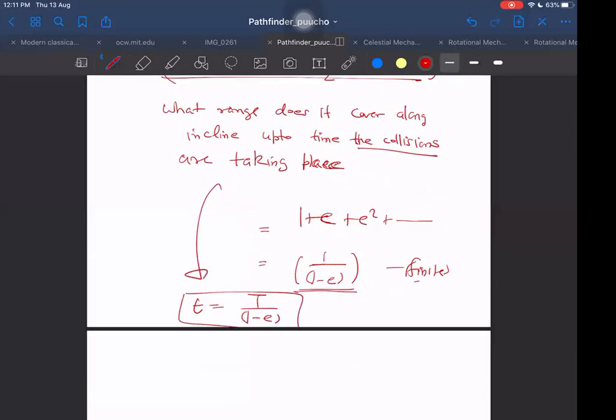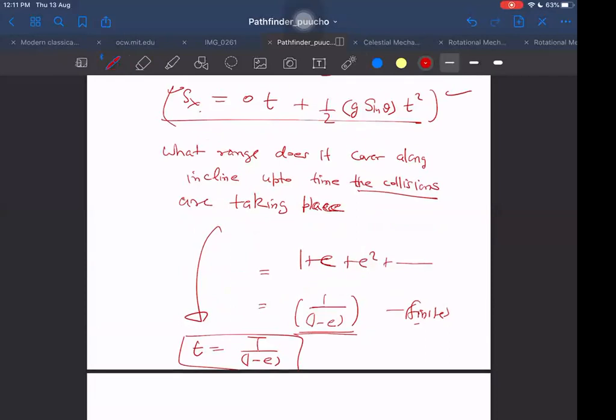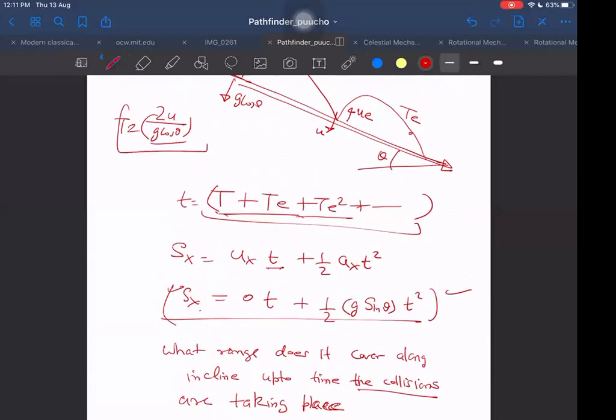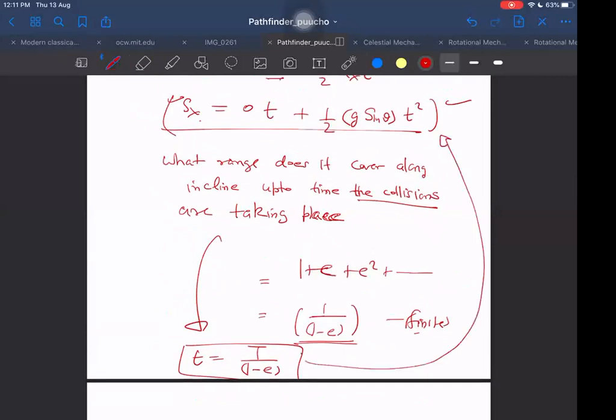So that answer will be different, right? The T should be substituted at that place, sir. T we can substitute from the beginning. We found it here, that we will substitute here, and then this whole thing we will substitute here in SX, so we can get that. But for which case we are doing it? We are doing it for the case when collisions are taking place, up to that time only.